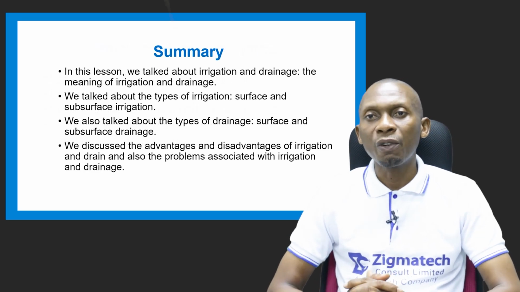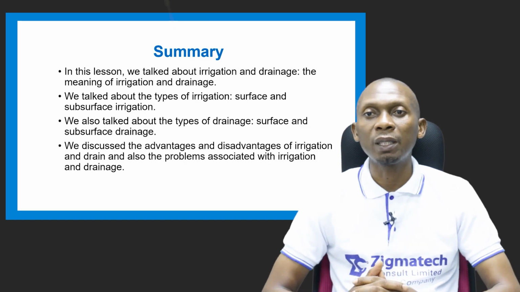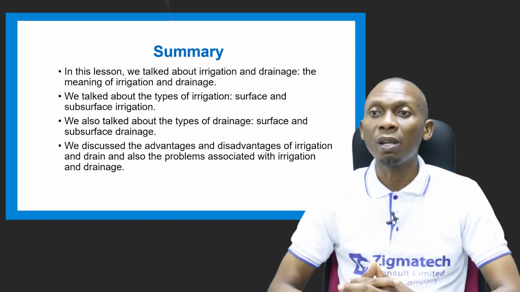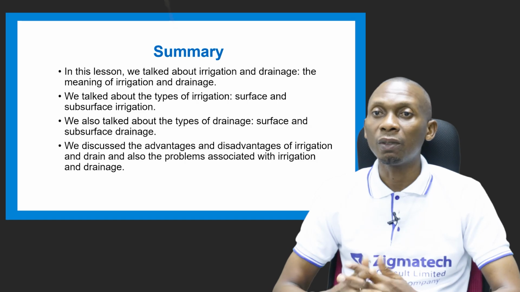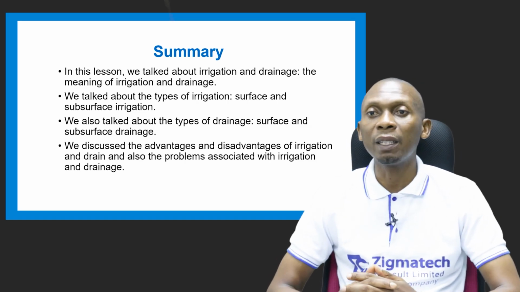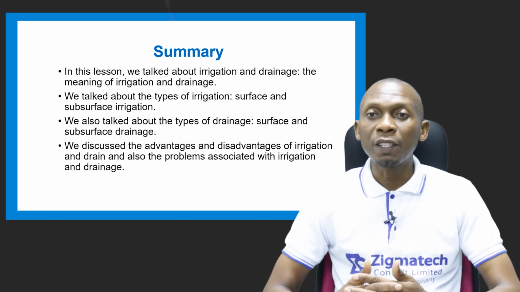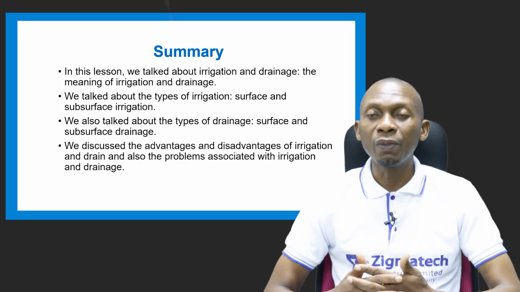Okay, so let's just have a recap on what we've learned so far. We talked about irrigation and drainage, and we said the meaning of irrigation and drainage. Irrigation is the artificial application of water to the soil or to farmland, while drainage is the removal of excess water artificially from farmland. We also talked about the types of irrigation: surface irrigation, subsurface irrigation, and overhead irrigation.